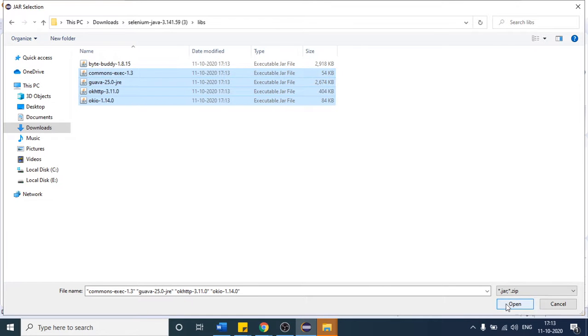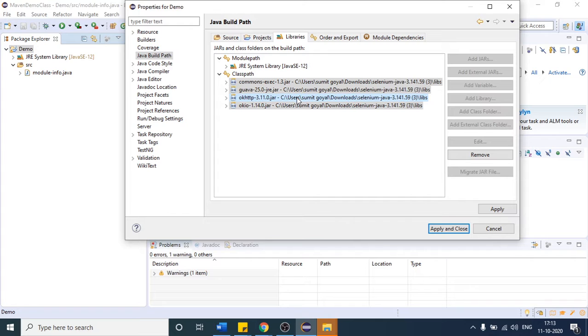If I copy this, it will work fine. If I say apply and close, and suppose I give this demo project to some other person, what will happen? You will see that this directory is different for every person. If that person tries to run that, he will not find these files, because these files are coming from my local directory. He has to again come to the class path, download the Selenium jars and paste them here. Likewise, if there are 100 people working on that project, all of them have to incorporate these jar files in their directory.